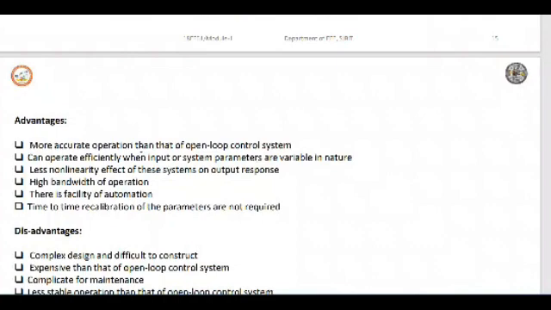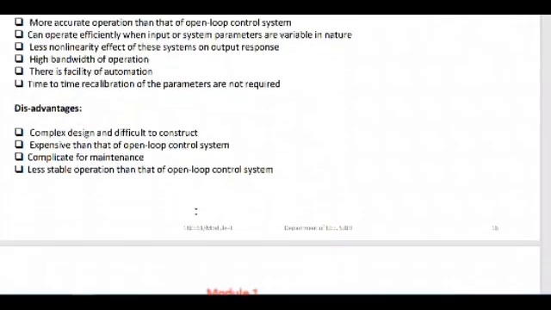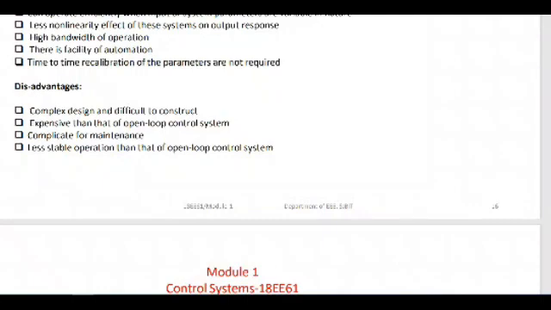It has more accurate operation than an open loop control system, can operate efficiently when input or system parameters are variable in nature, has less non-linearity effect of the system on the output response, and has high bandwidth of operation. There is a facility of automation, and time to time recalibration of parameters is not required in this closed loop control system.